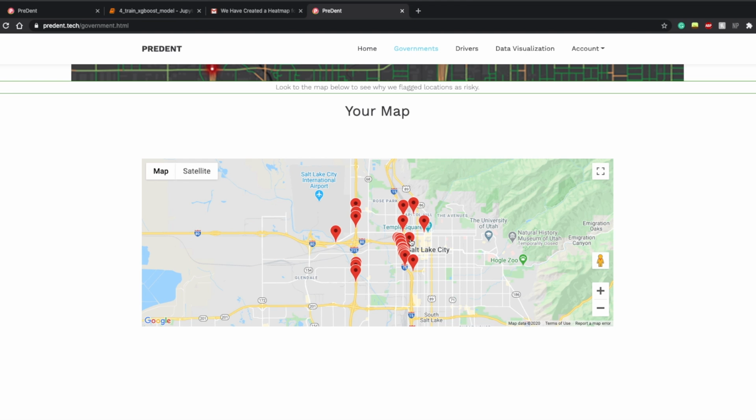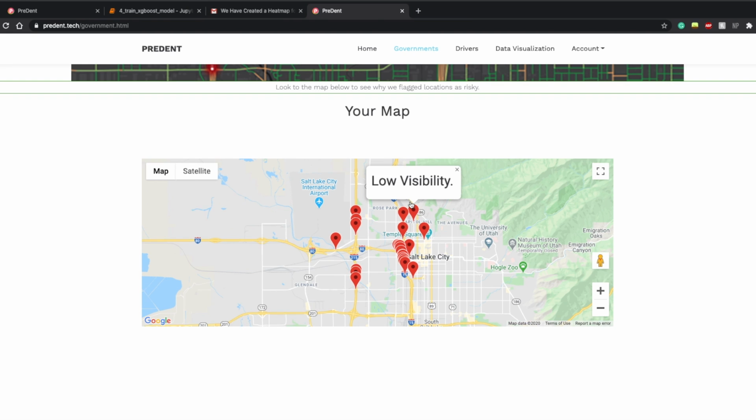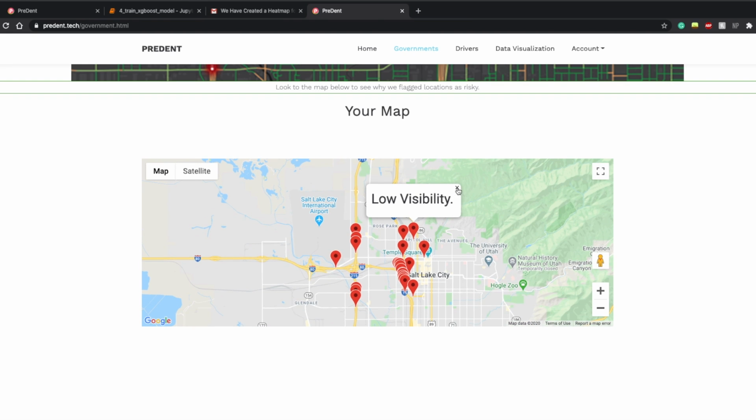With this information at hand, city designers can informatively improve their roads by determining where to fix roads, where to add additional signs, where to adjust speed limits, and more. This is essential for creating safer roads and thereby preventing fatal crashes.